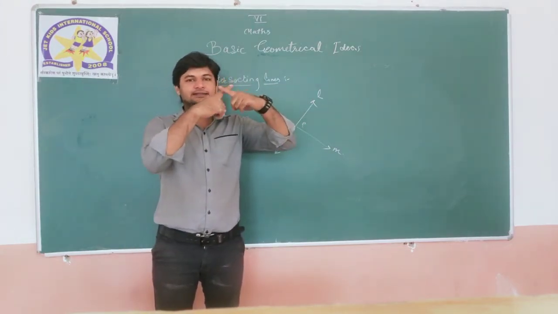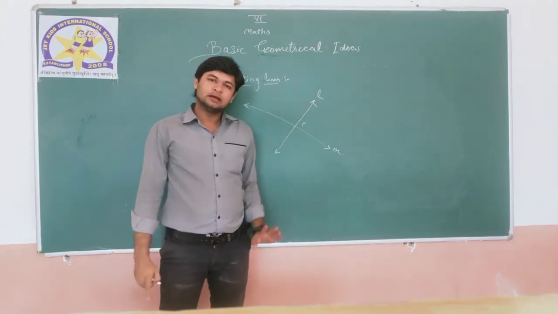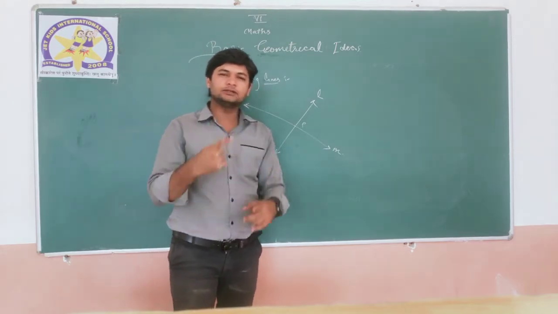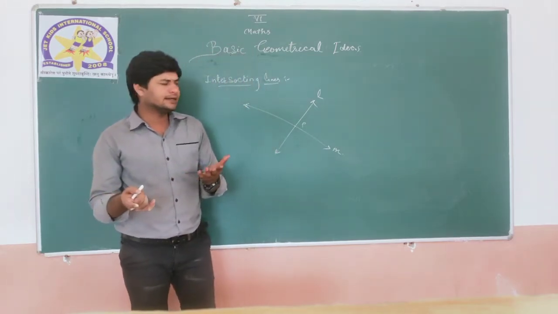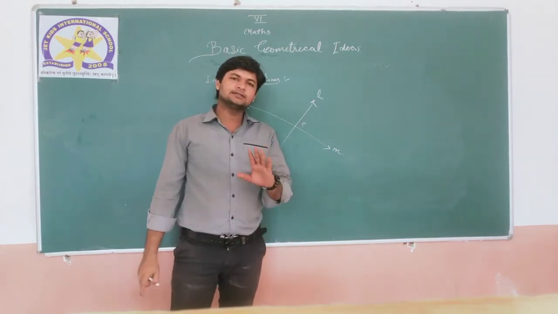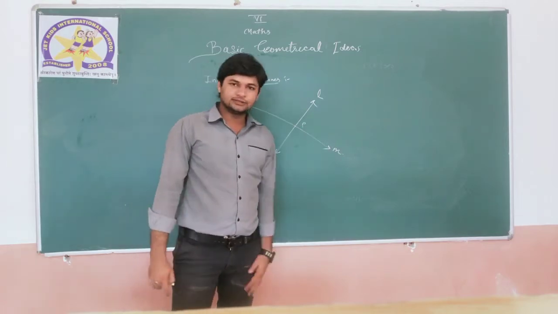If two lines cut each other, then these two lines are known as intersecting lines.